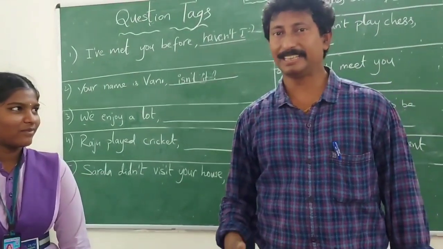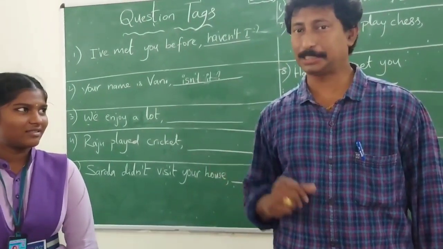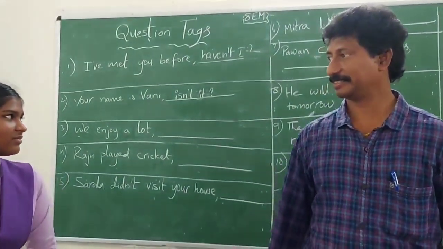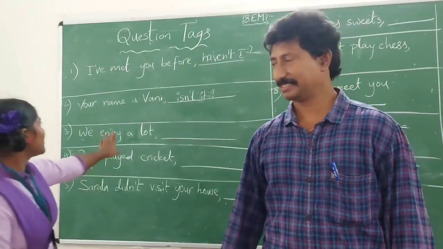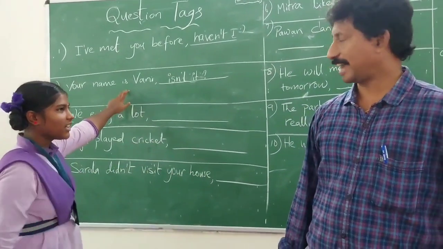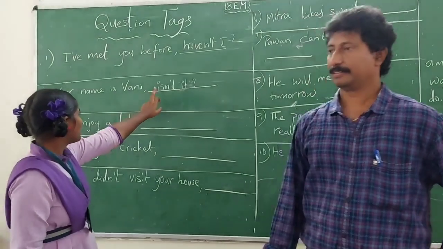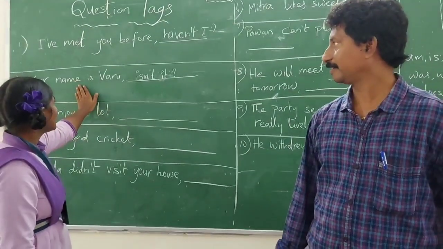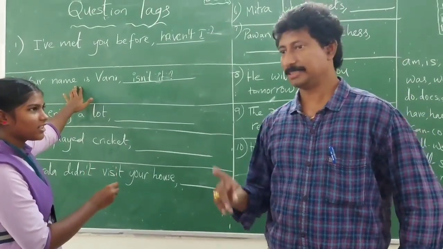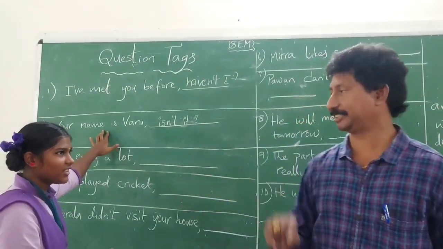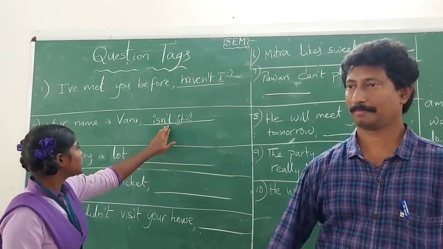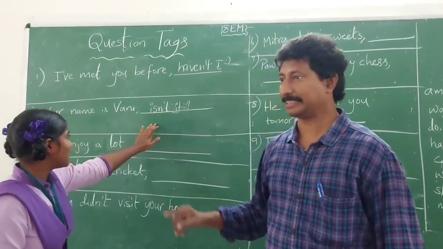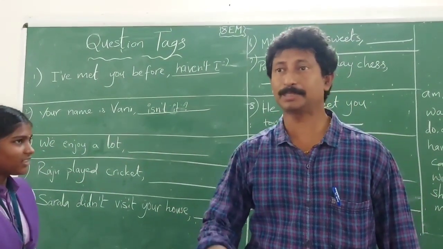Your name is Vani, isn't it? That's a sensible answer. But I'm curious to know, how did you get the answer? Please explain. Sir, in this sentence, is is the helping verb, sir. Right? So we write is first, sir. That's nice. After that, in the sentence, there is no not, sir. Yes, not is not included in the sentence. Then what did you do? So we write not in the tag, sir. You have added a not in the tag. Right? It becomes isn't. Is not becomes isn't.